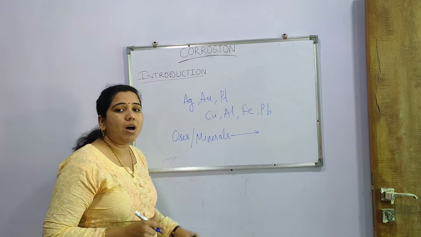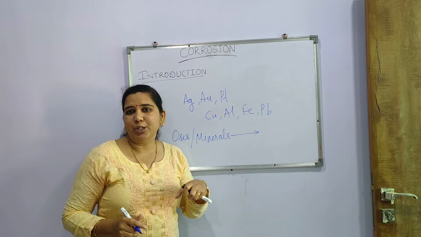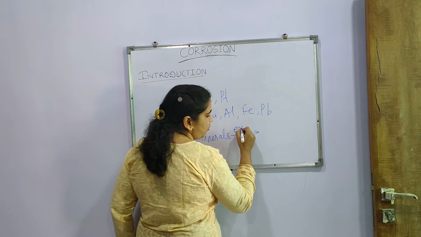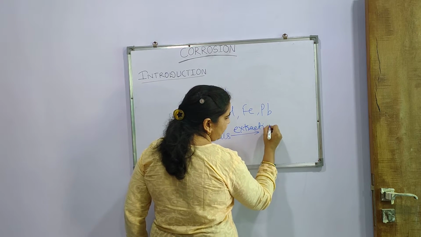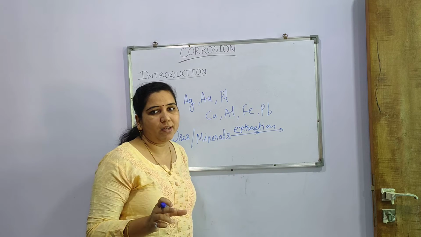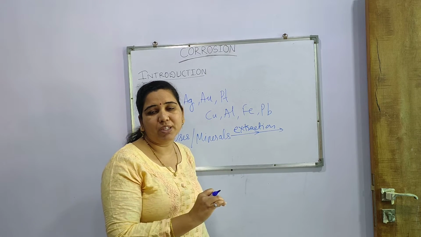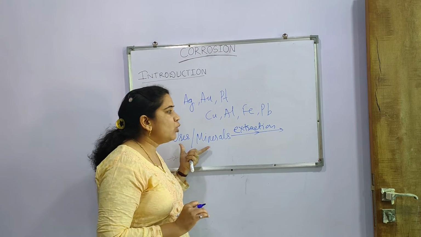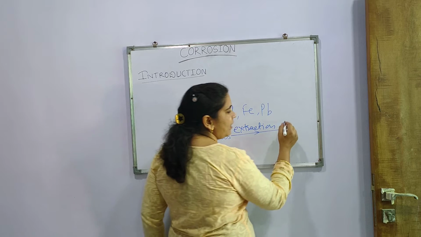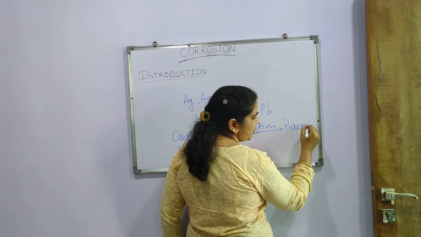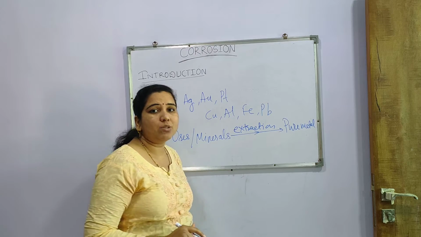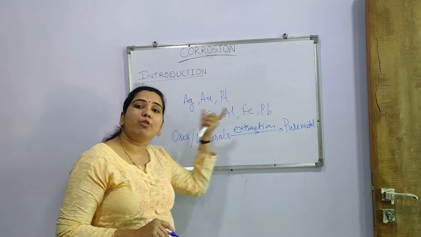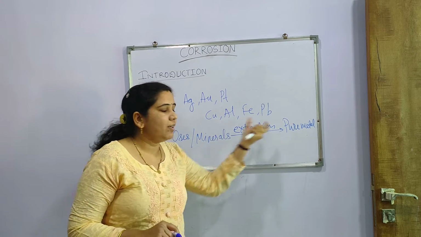These ores or minerals are taken by human beings and the process of extraction is carried out. Extraction is nothing but the formation of pure metal from the ore, or from its mixed state. So an ore or mineral undergoes the process of extraction and we get pure metal, which can be used for different purposes. That is the actual process of extraction. Now, from where does this metal come? It comes from the ores, so from nature it is extracted.